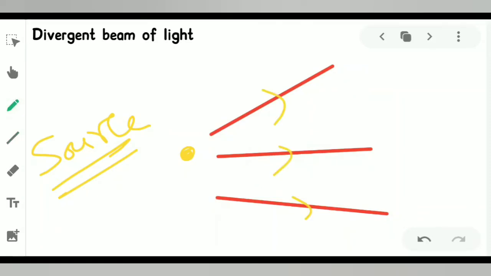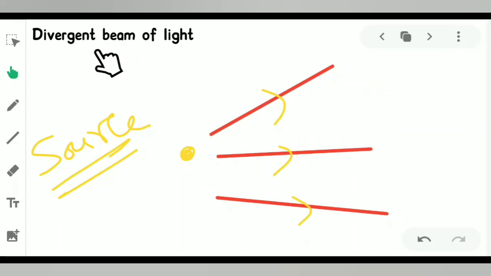Now we have seen that from a point source the light will emerge as different rays of light, or we can say a bundle of rays as a beam of light. So the beams of light are going in different directions. The starting point is a fixed point or a source, but the directions of propagation are different. So this kind of beam of light is known as a divergent beam of light.